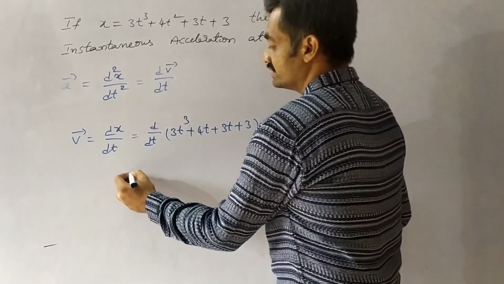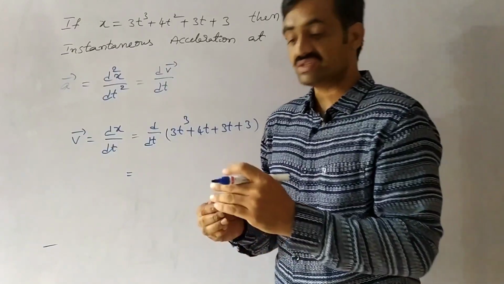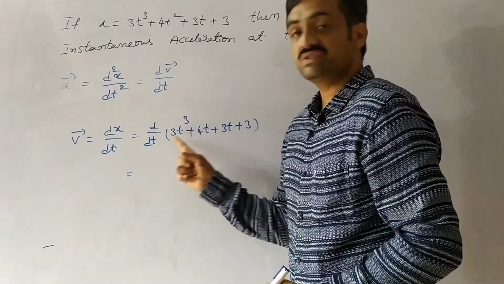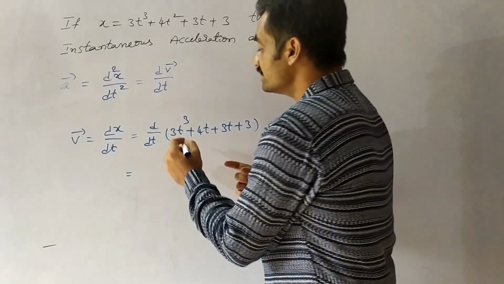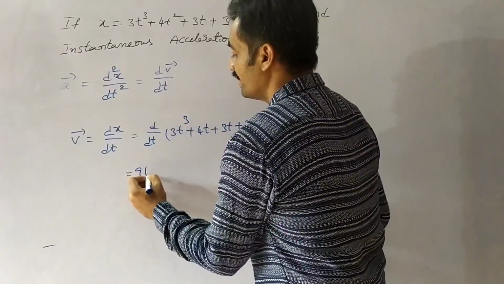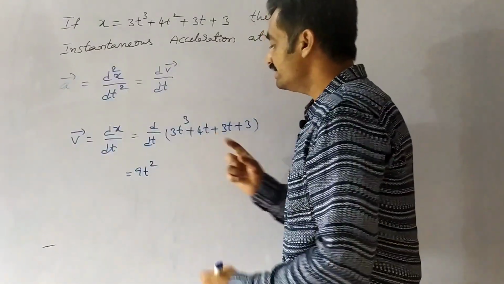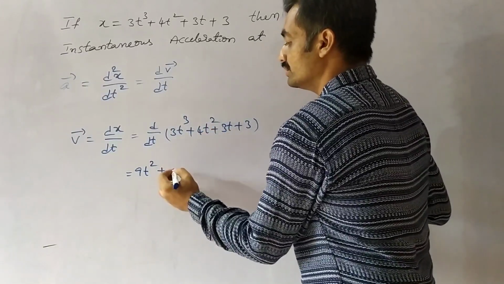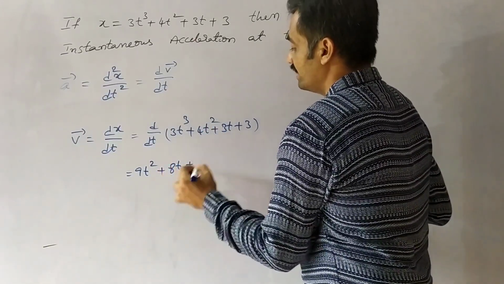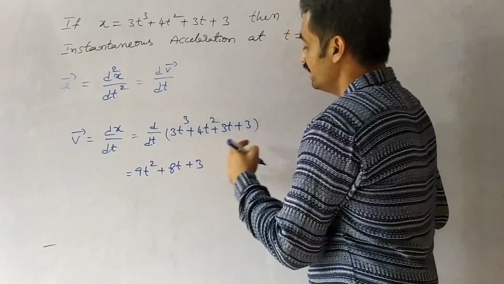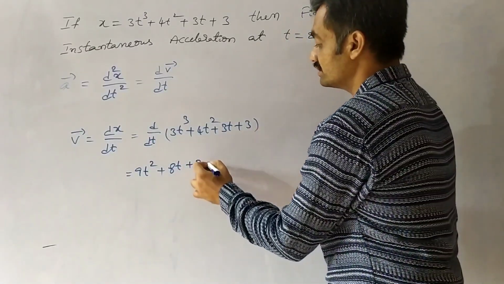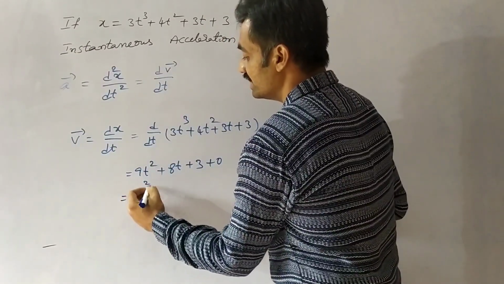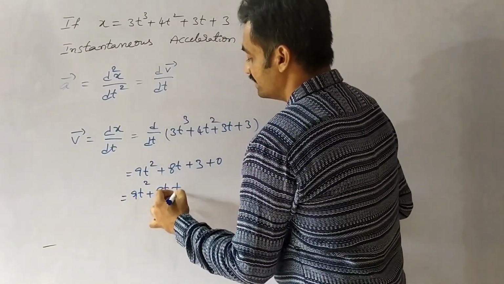So on differentiating this equation, observe that in the case of differentiation, the power decreases by 1 and the power comes in front. So here 3 into 3, 9t square, and here 4 into 2, 8t plus 3, and here differentiation of constant is 0. Based on that, we can write the equation as 9t square plus 8t plus 3.